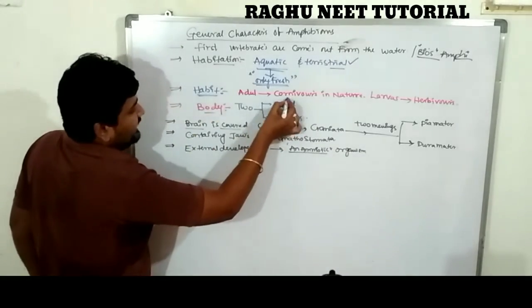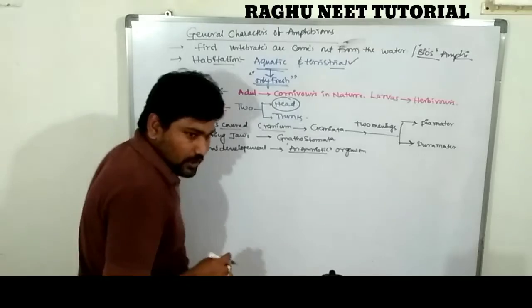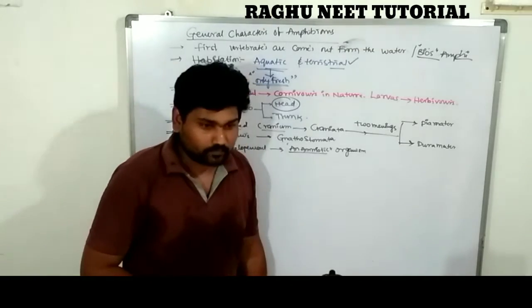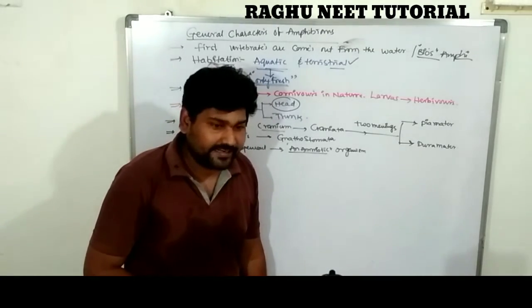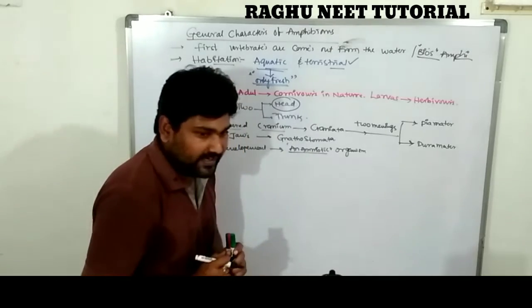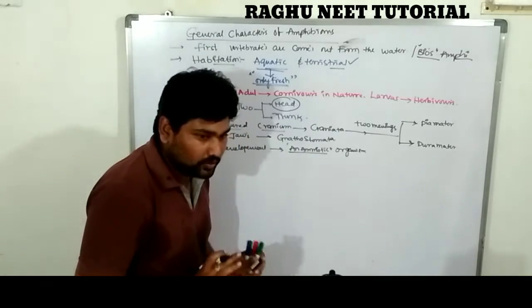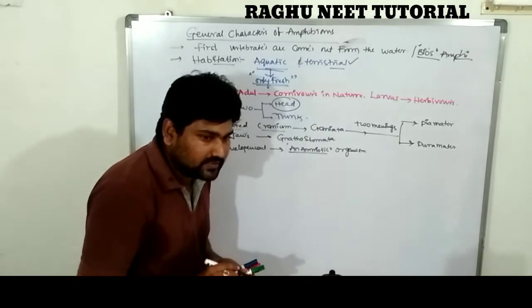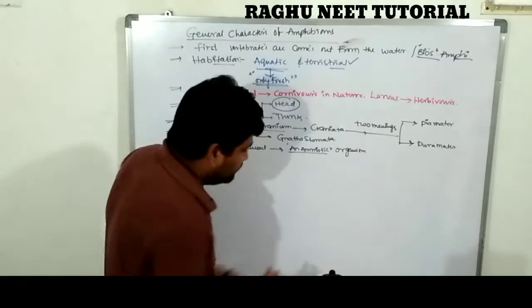Next one, the head region. The body is distributed into head and trunk. The body has one external opening called the stoma, nothing but the mouth. The head bears one pair of eyes.